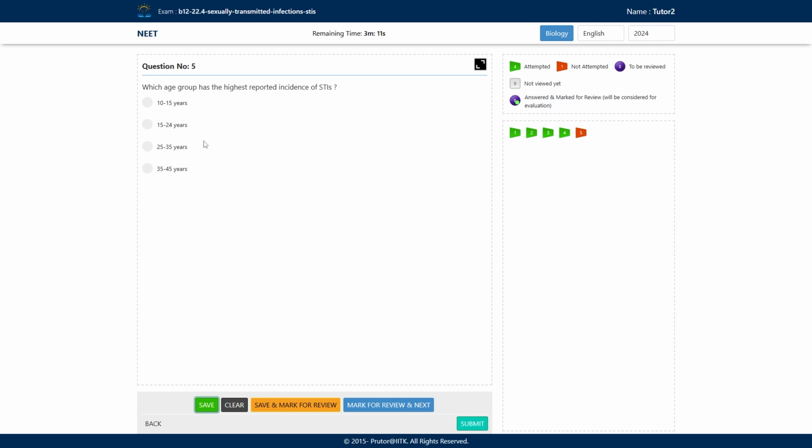Next one: which age group has the highest reported incidence of STIs? They're asking about the age group which is most vulnerable to STIs. So what are the options here? Option A is 10 to 15 years, B is 15 to 24 years, C is 25 to 35 years, and D is 35 to 45 years. What will be the correct answer here?